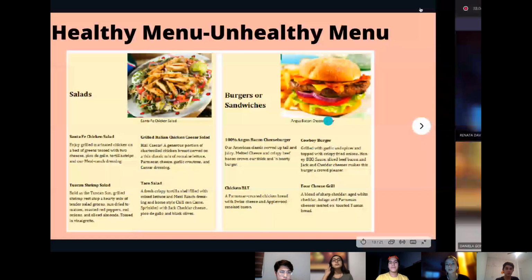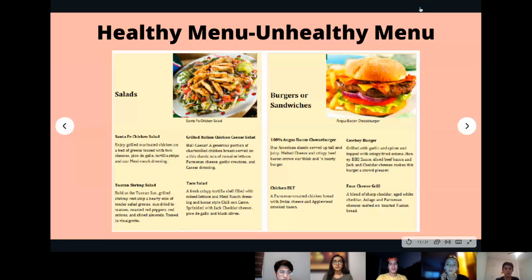Hi, so I'm going to talk about the healthy menus and the unhealthy menus. Well, in this case, here's a picture of the salads and the burgers or sandwiches. Now in the next slide, I will tell you the comparison between them.